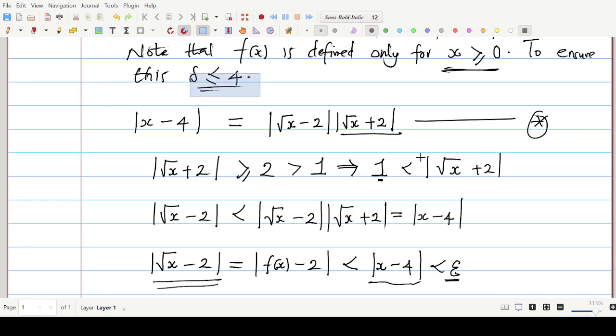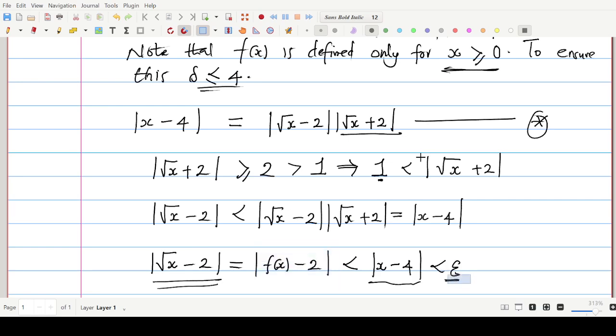Look at it. The delta must be less than or equal to 4. But we are tempted here to set our delta to the epsilon, because we know that if we take this expression |x minus 4| to be less than epsilon, then we are very sure that this expression will be less than epsilon, because this expression itself is less than this expression. So if this expression can be made to be less than epsilon, then we are sure to have this. But there's a problem.